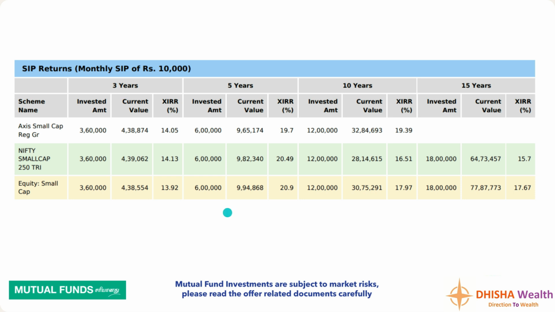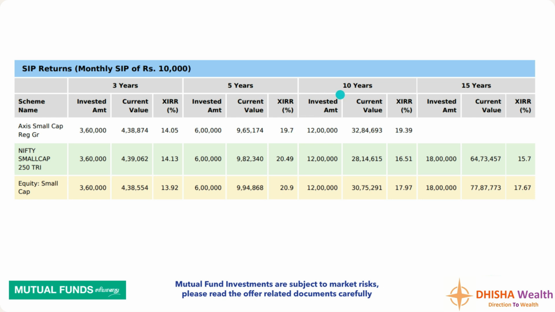Next, suppose an investor does a monthly SIP of rupees 10,000. What are the SIP returns this particular scheme has delivered? Let's see. For 3 years, the investor would have invested rupees 3,60,000, and the current value this fund has given is 4,38,000. It is XIRR 14.05%. Say in a 5-year tenure, the investor would have invested 6 lakh rupees. The current value of the fund is 9,65,000, XIRR 19.7%.